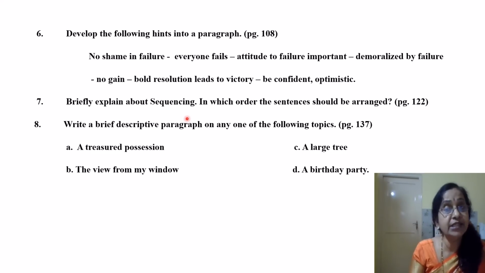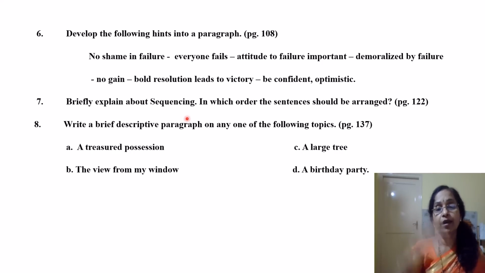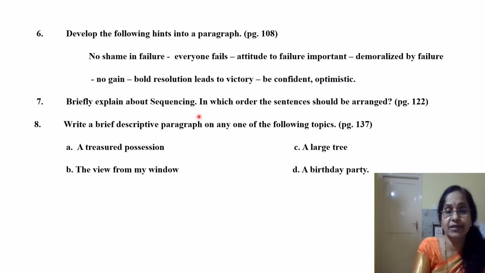And the three main steps in sequencing is done is your chronological order. Suppose you are describing a process. So you will go according to the events which have happened. That is called as a chronological order. And there is a special sequencing also. Suppose you are describing a house, so you will give all the details of the appearance, how the house appears, or what is the size, what is the shape, what is the color, all these things you describe using the sequential order. Then the logicality, the meaningful arrangement of the sentences is called as logical arrangement. So that is how the sequencing takes place.